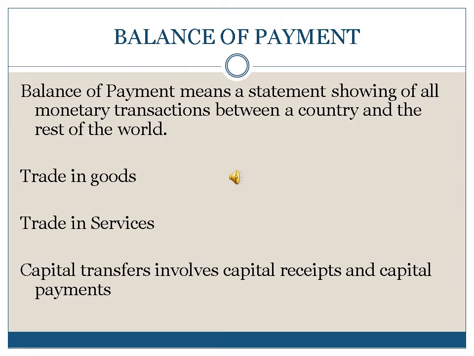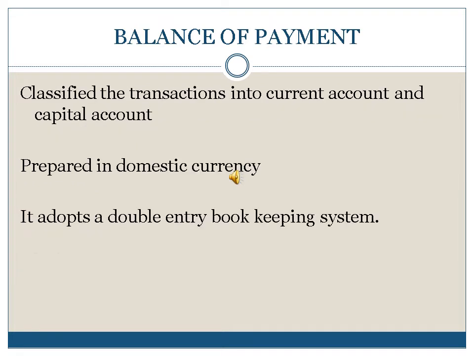A country has to deal with other countries in respect of three things. First one is trading goods, trading services, and the capital transfers, which are concerned with capital receipts and capital payments. And here the transactions are classified into two: current account and the capital account transactions. The current account includes transactions in goods and services, investment income and current transfers, while the capital account mainly includes